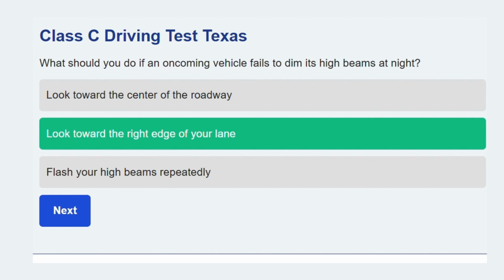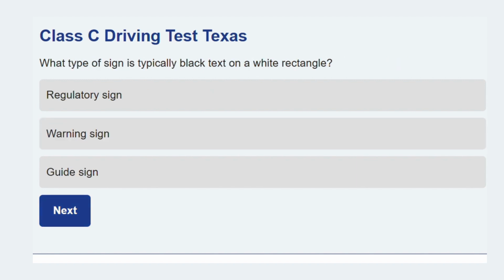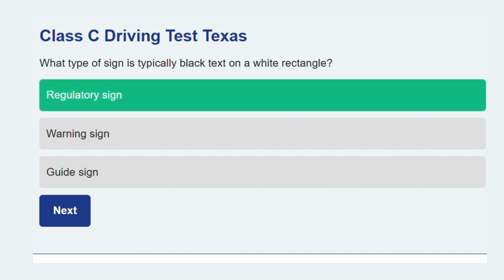Time for a new question. What type of sign is typically black text on a white rectangle? Regulatory sign. White vertical rectangular signs are used to inform drivers of traffic laws and regulations.